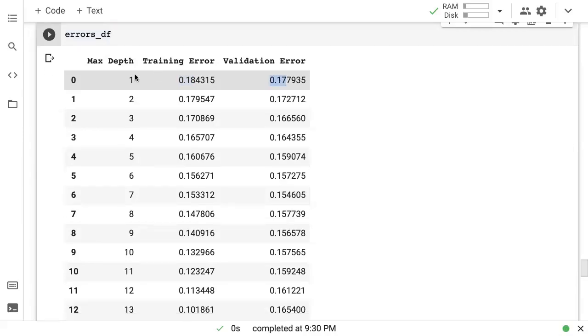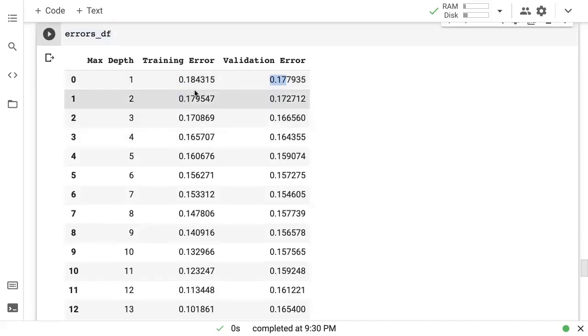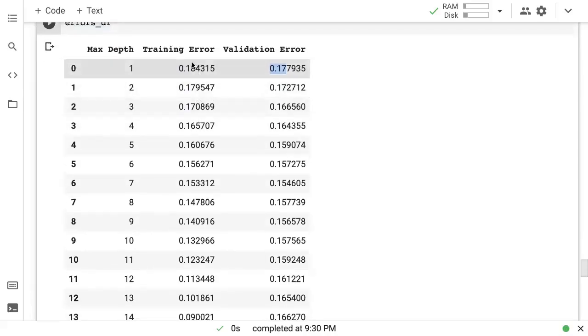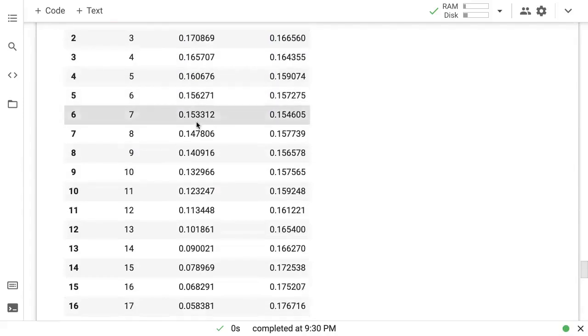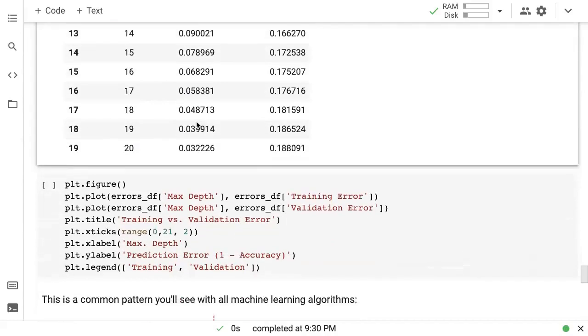But as you increase the max depth, the error goes down, which means the accuracy improves. The training error keeps decreasing, the accuracy keeps improving. So 0.18, 0.17, 0.16, 0.15, 0.14, 0.13, and it goes down all the way to 0.0903. So at this point we are at 97% training accuracy at a max depth of 20.